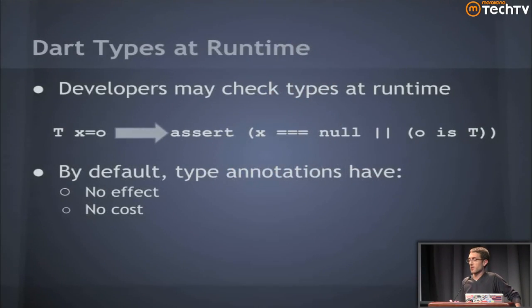We mentioned that types can also be things like assertions. This is a good way to see it. You have a type T, a variable X, and a value O. It's like saying assert either X is null or X is T. So when you write these types, that's essentially what you're saying: I have this assertion, and I want my tools or my checked mode program to check these things for me, like you wrote an assertion. But of course, types are easier to use than assertions everywhere.